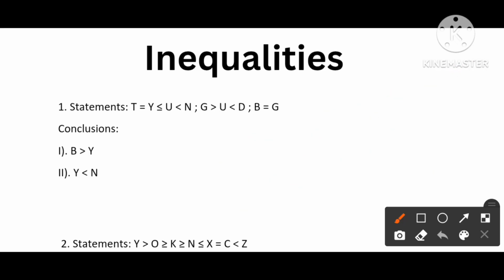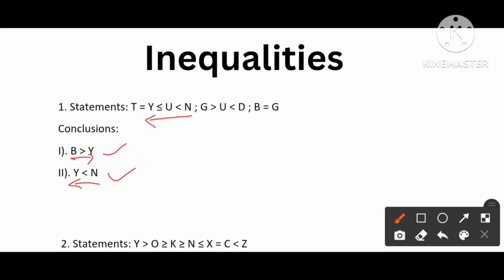The first question says the conclusion, the flow from B to Y. From B we can reach G, from G we can reach U, from U we can reach Y. So the flow is possible, so the first conclusion will be true. Second conclusion, the flow from N to Y is possible. Yes, it is also true. Both 1 and 2 are true here.